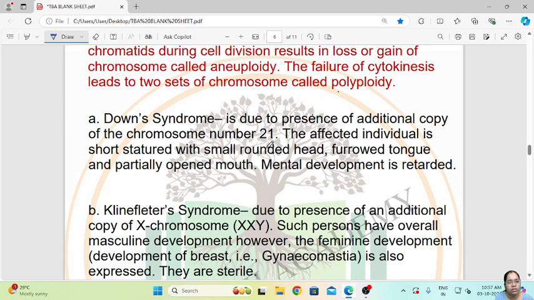First is Down syndrome. Due to the presence of an additional copy of chromosome number 21, the affected individual is short, stunted, with a small round head, furrowed tongue and partially open mouth. Mental development is retarded. So these are the symptoms of Down syndrome.